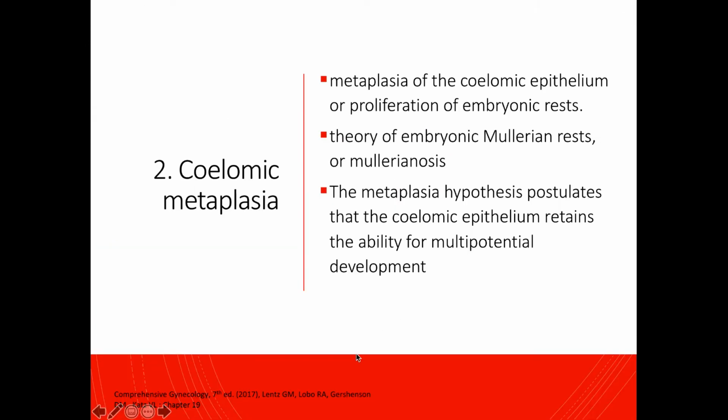Next, we have the theory of coelomic metaplasia. This theory states that endometriosis may arise from metaplasia of the coelomic epithelium or proliferation of embryonic rest. The Mullerian ducts and nearby mesenchymal tissue form the majority of the female reproductive tract. And we all know that the Mullerian duct is derived from the coelomic epithelium during fetal development. So the metaplasia hypothesis postulates that the coelomic epithelium retains the ability for multipotential development. Now, it is well known that the surface epithelium of the ovary can differentiate into several different histologic cell types.